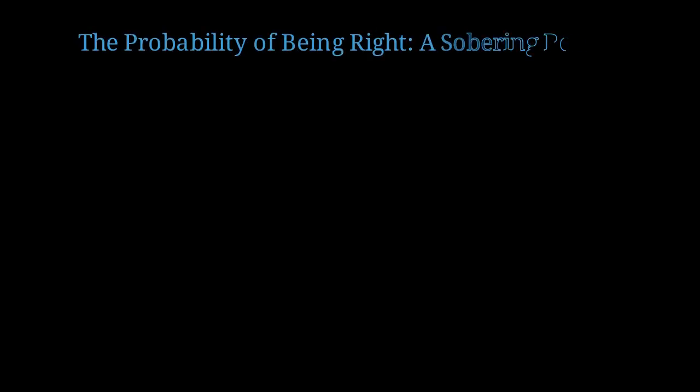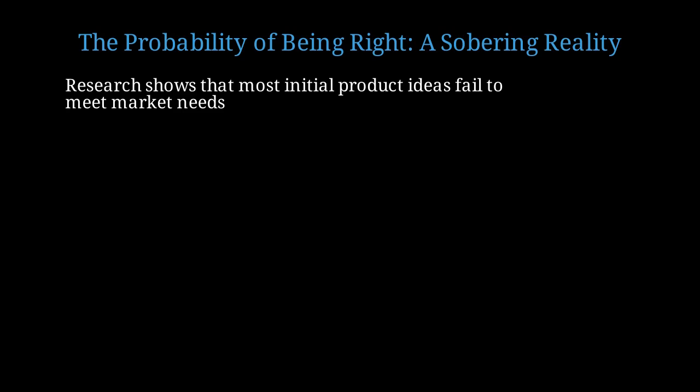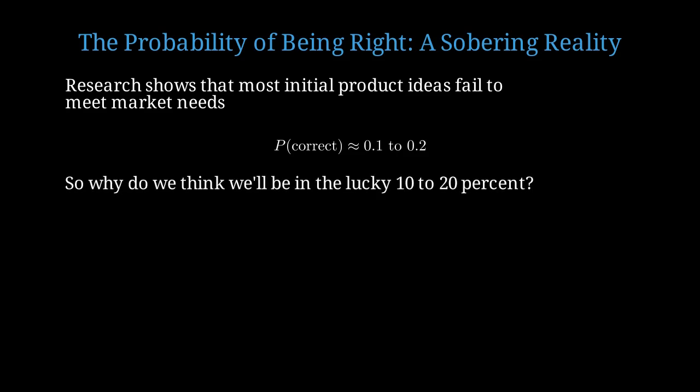Now let's talk about the probability that your initial idea is correct. This is where things get interesting. Research from thousands of startups shows that most initial product ideas fail to meet market needs as originally conceived. The probability that your initial idea is correct without customer feedback is approximately 10 to 20%. That means 80 to 90% chance you're wrong about something important. This raises an important question. Why do we think we'll be in the lucky 10 to 20%? This is a cognitive bias called optimism bias.